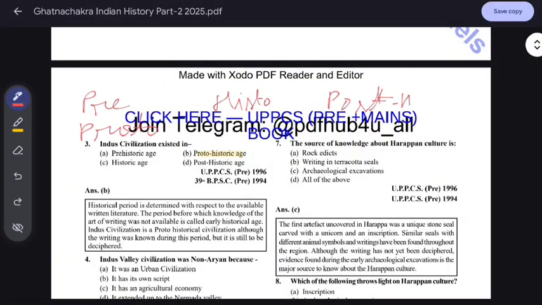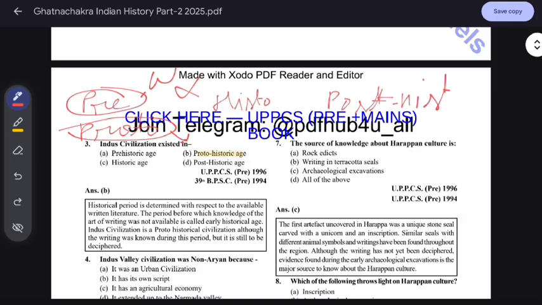Okay, and proto-history. The difference is that in prehistory we don't have any written record. In proto-history we knew how to write, but it is not deciphered, like in the Indus Valley civilization. We knew writing in the Indus Valley civilization, but still we can't read what they have written.